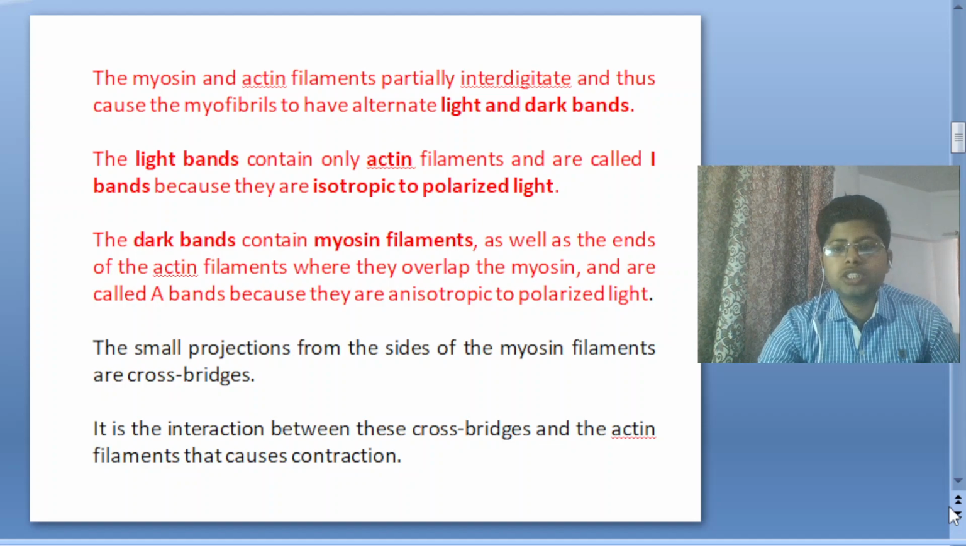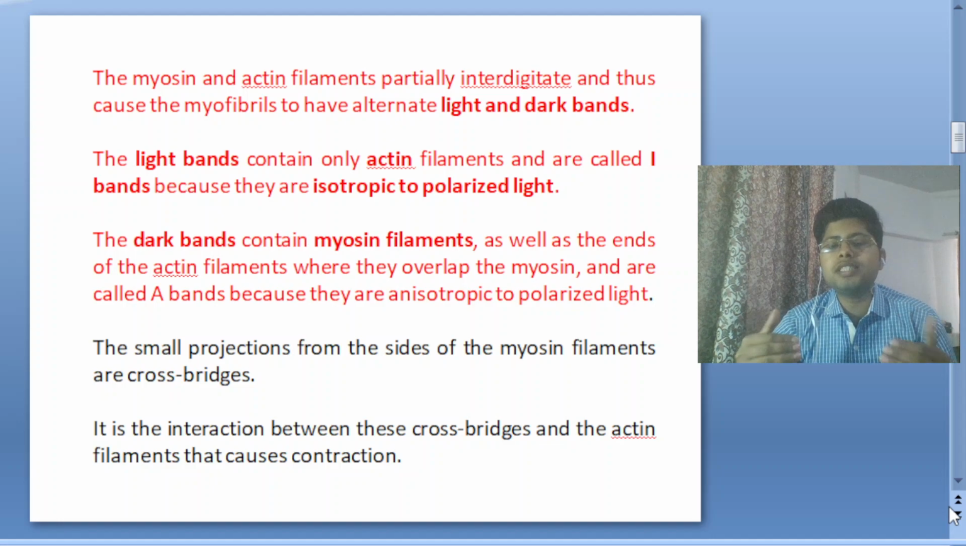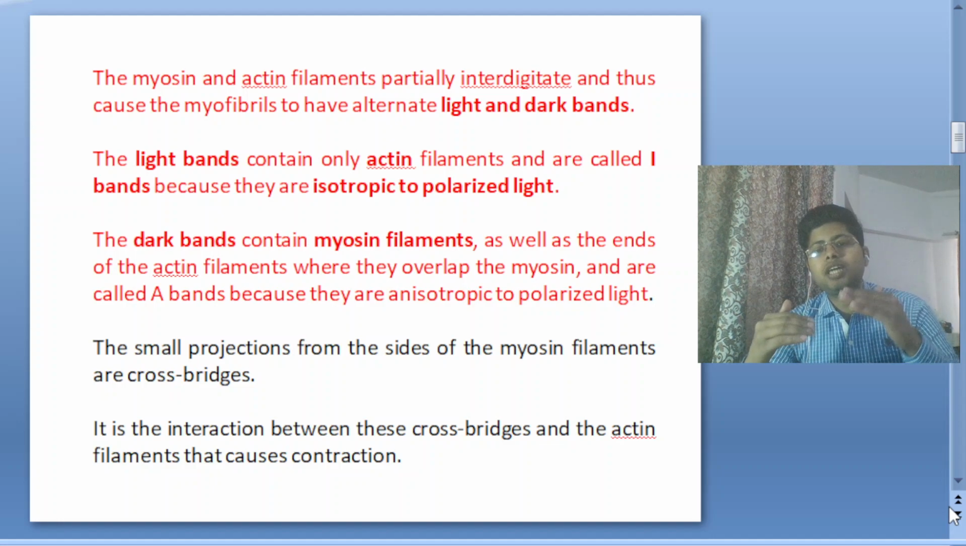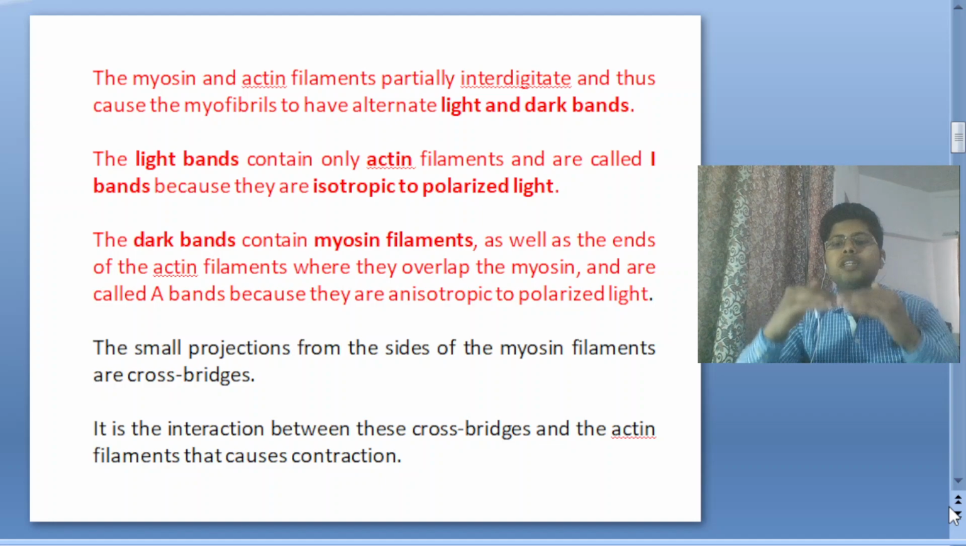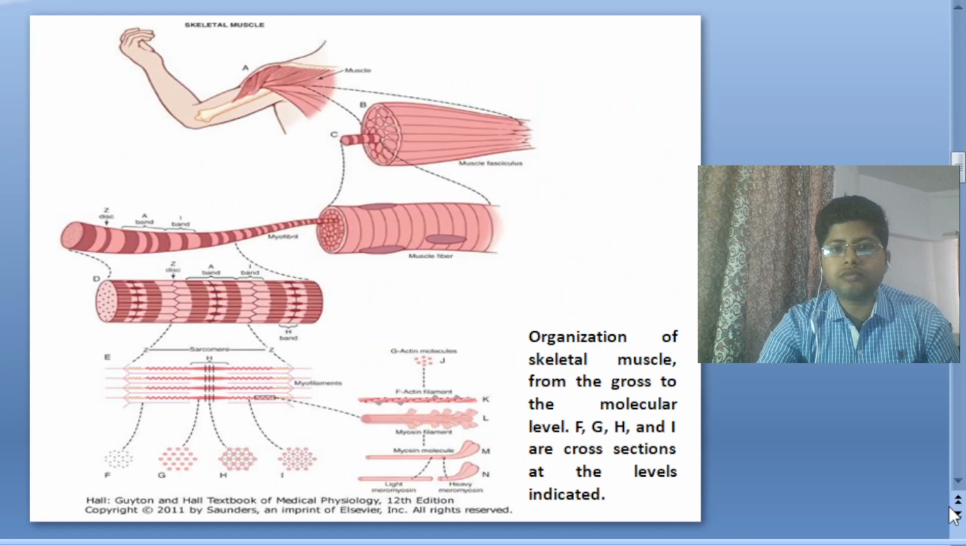The small projections from the side of the myosin filaments are cross bridges. When contraction happens, myosin and actin filaments overlap and form the cross bridges. It is the interaction between these cross bridges and the actin filaments that causes contraction. When contraction happens, actin slides over the myosin, and that is the contraction. This is the structure of the muscles.